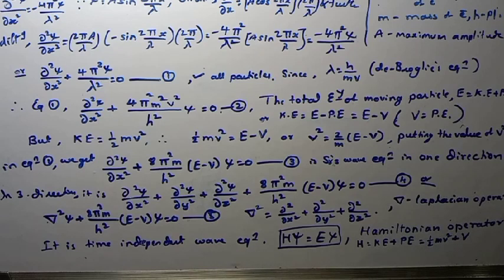This equation is a Schrodinger wave equation which is independent of time, a time-independent wave equation. It is also represented by H psi equals E psi, where H is the total energy, that is kinetic energy plus potential energy, and H is said to be the Hamiltonian operator. It is known as the Hamiltonian operator.